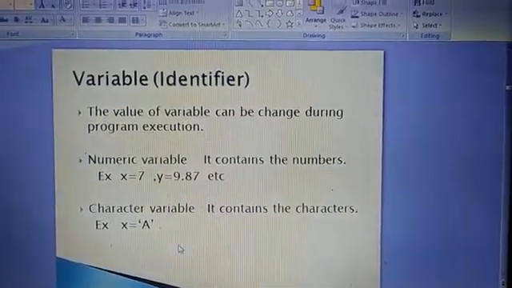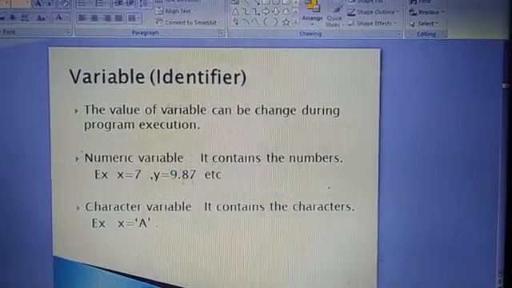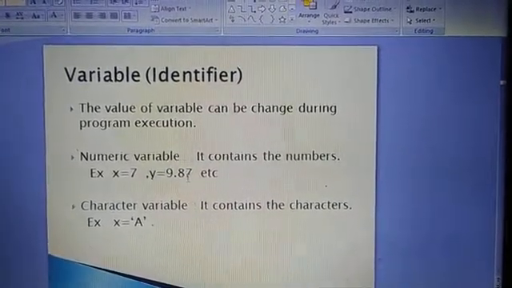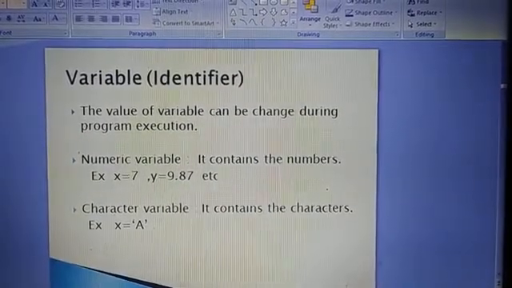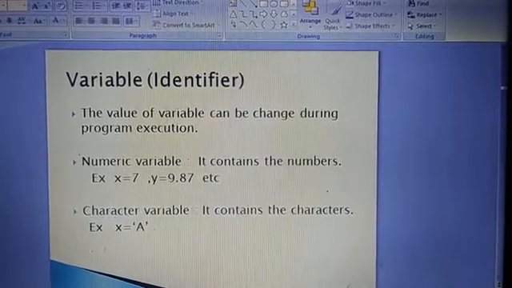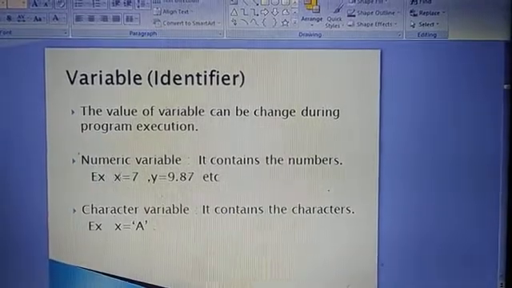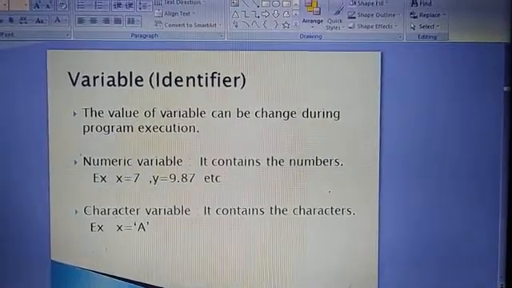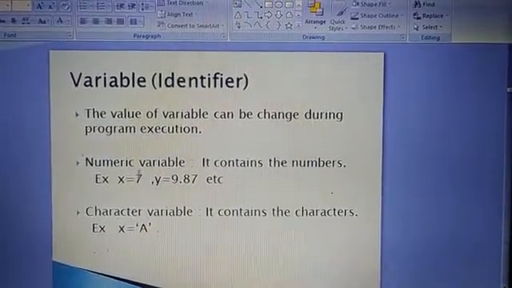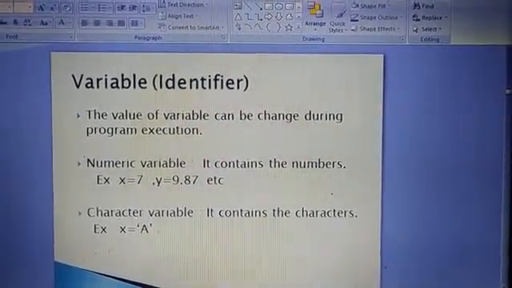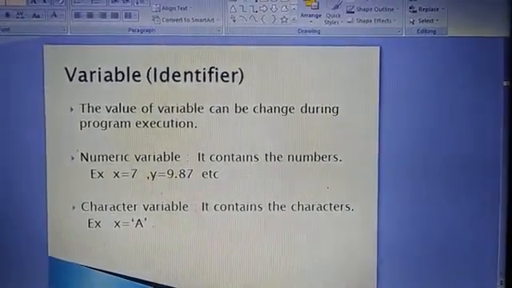A numeric variable contains a number, like x = 7, y = 9.87, etc. Here x and y are your variables, like in algebra in your math where you use x, y, z as variables. In the same way here in the computer, x, y, z or any alphabet can be used as a variable. And these values 7 and 9.87 are constants. And the equals sign is an operator.